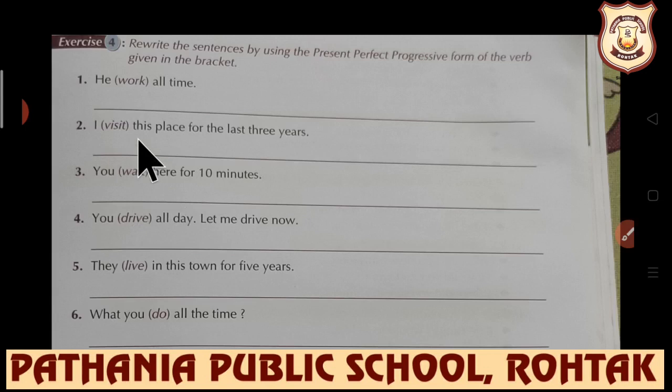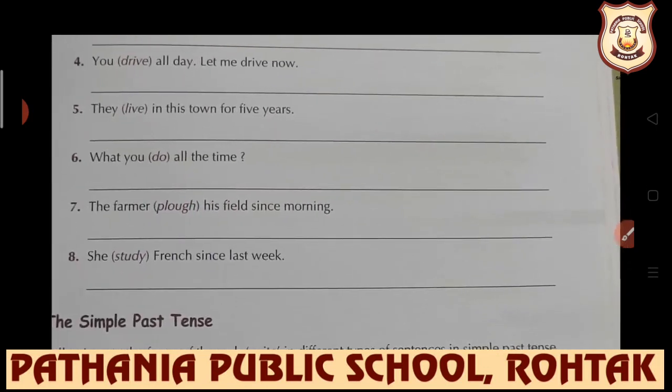One more thing I want to add to your knowledge, students: you can see that before time, for is used, and before time, since is always used. Since is also used. You can see here: since morning, since last week, for 5 years. So where is for used, where is since used?